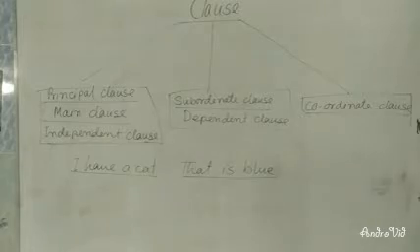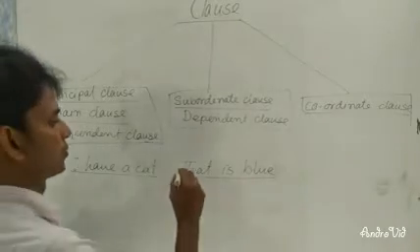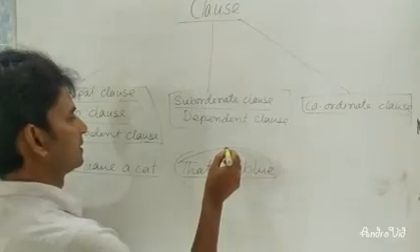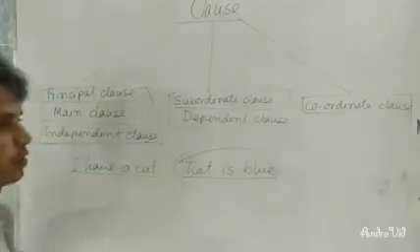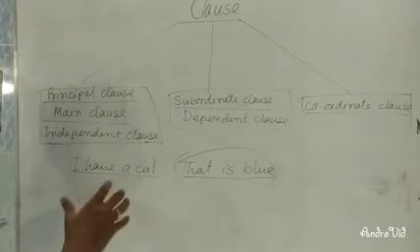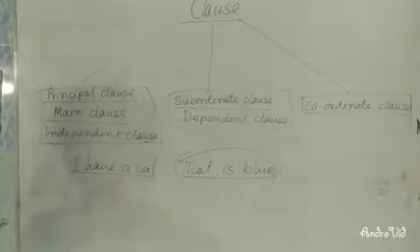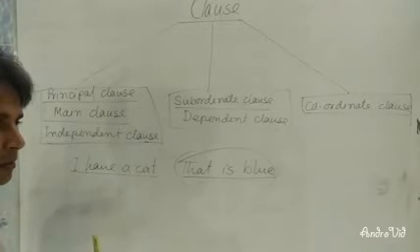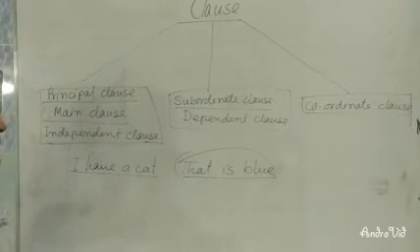So for this reason it is called subordinate clause. The clause which depends on another clause to express or clear its meaning is called dependent clause. Dear learners, I hope it is clear to you. That is, the clause that depends on another clause to express its meaning clearly is called dependent clause.